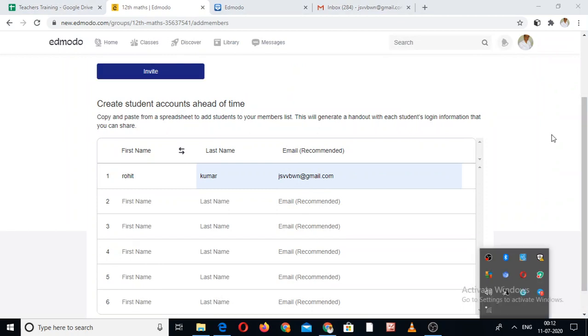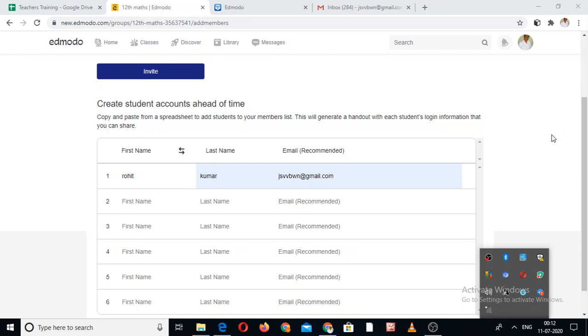So what we have done: as a teacher we create our own page, we create classes, we complete our profile, and we invite the students. And we also discussed that the students will get a yellow button on their email ID.